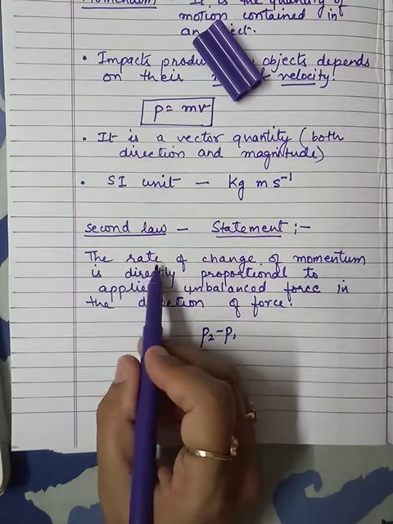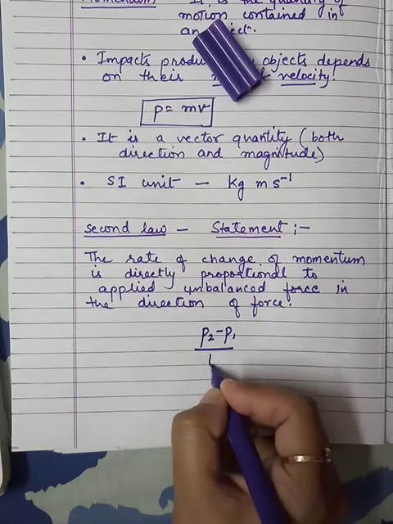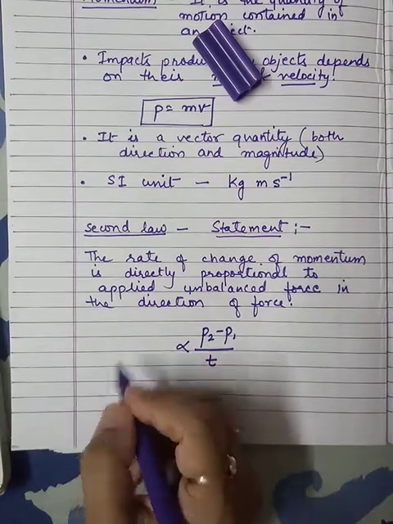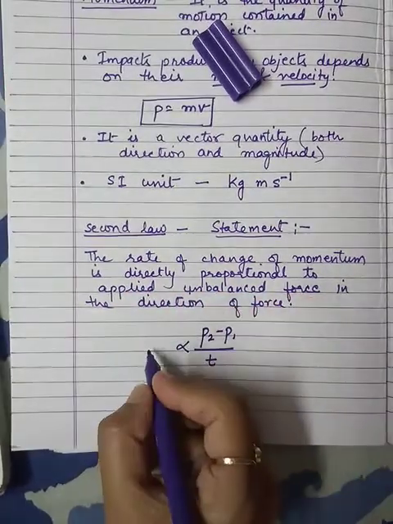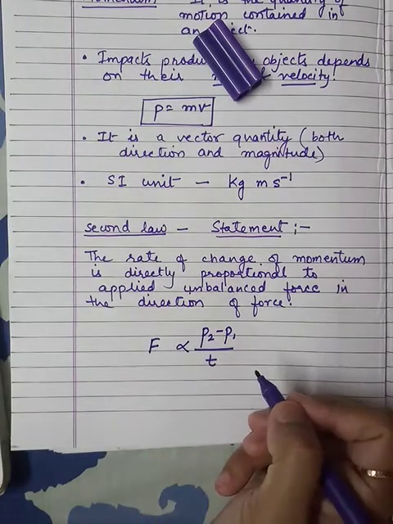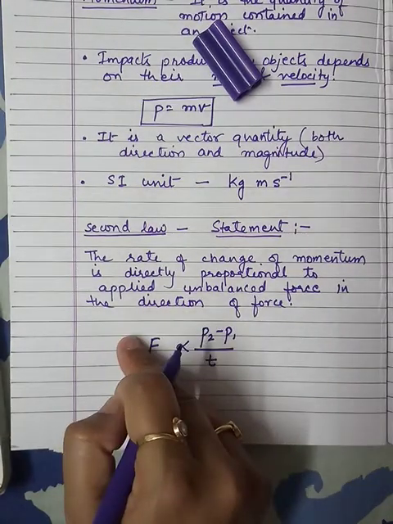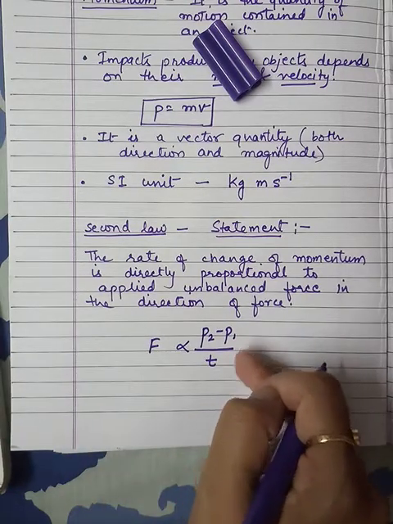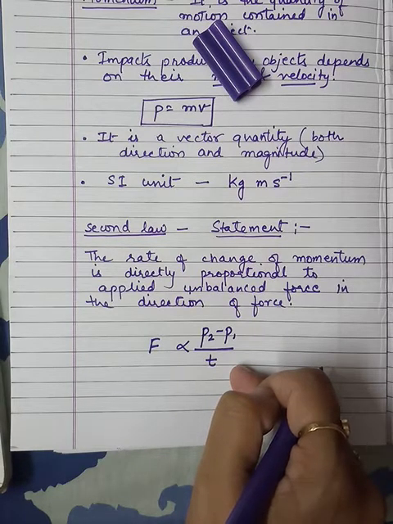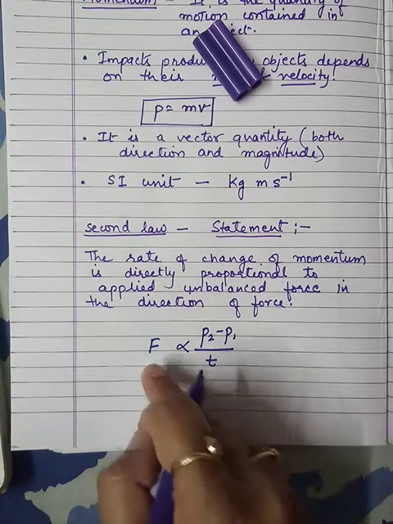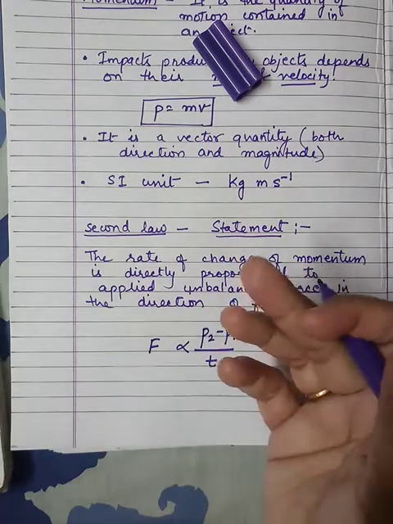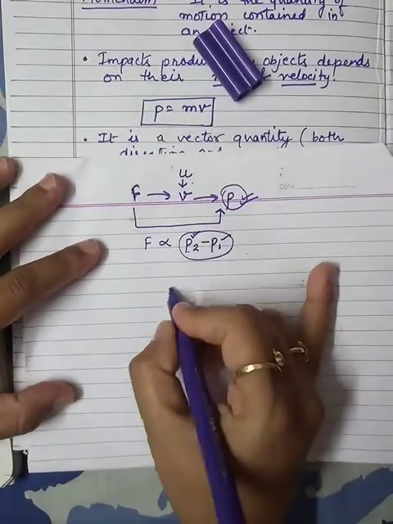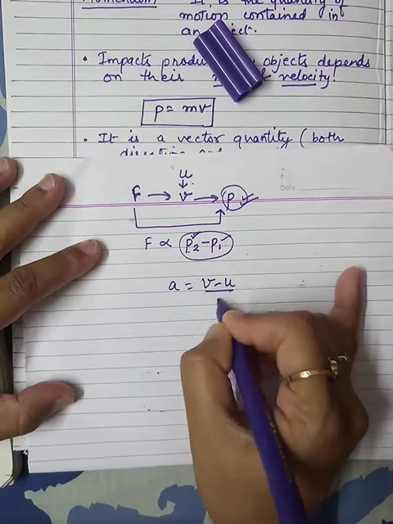Okay, and what is the rate? Rate means with respect to time. So rate of change in momentum is directly proportional to the applied unbalanced force, that is F. So mathematically we can express the second law like this, and from this relation we can find out a very important formula which gives us the relation between force and acceleration. Okay, remember acceleration. What is acceleration? Acceleration is nothing but change in velocity upon time.